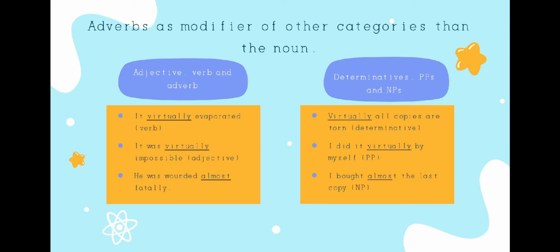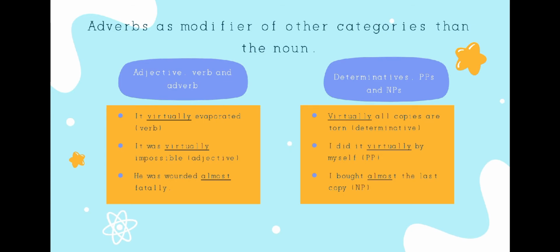Virtually as the adverb is used as modifier of the prepositional phrase by myself. And I pulled almost the last copy. Almost as the adverb is used as the modifier of the noun phrase the last copy.